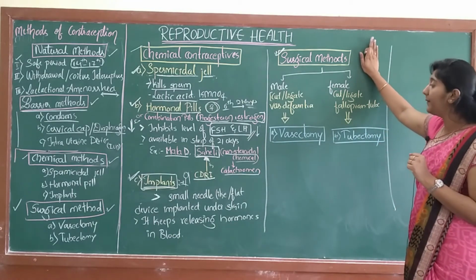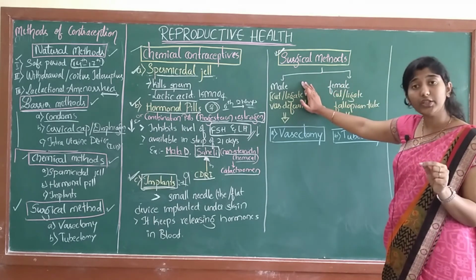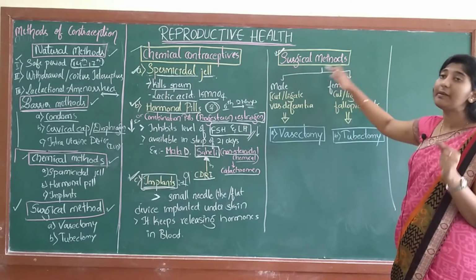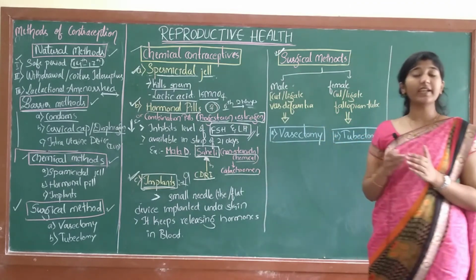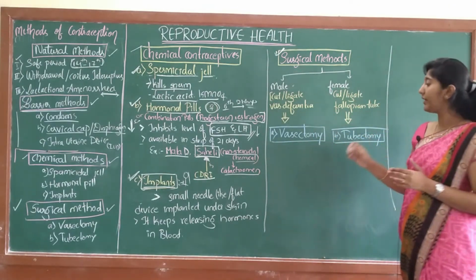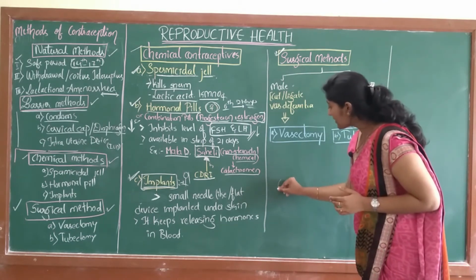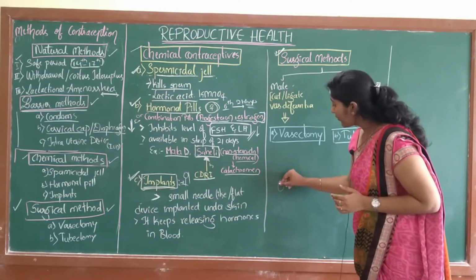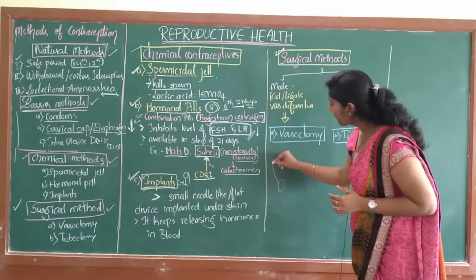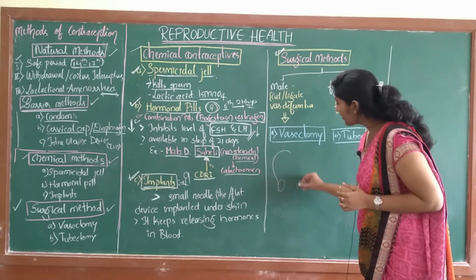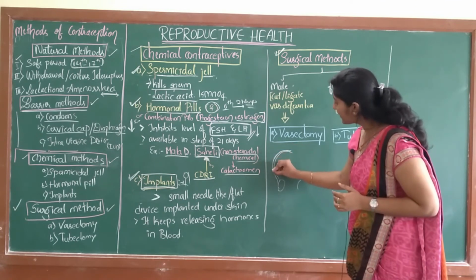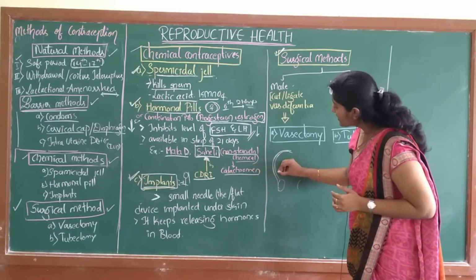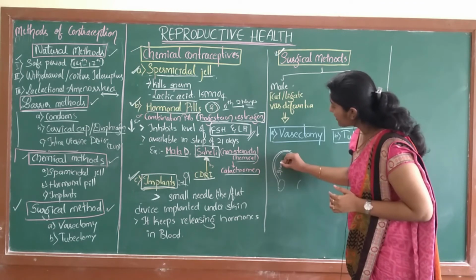This method can be done either in male or in female. In case of male, you have studied the reproductive structure in male and female, right? So these are the testes, and the vas deferens is the duct which carries the sperm, or the semen.